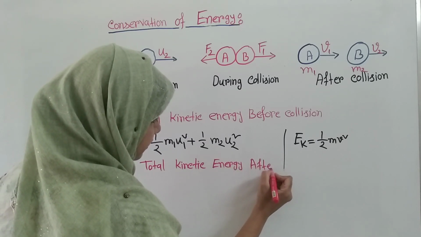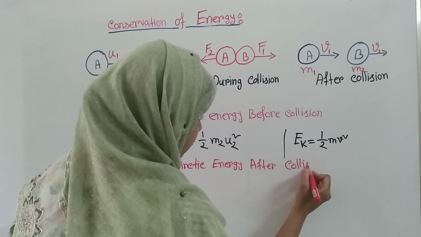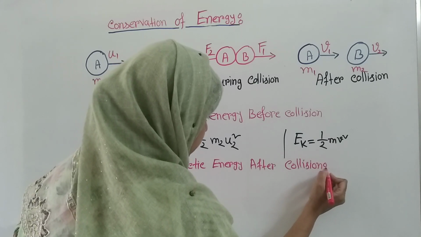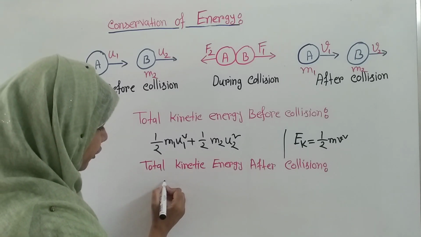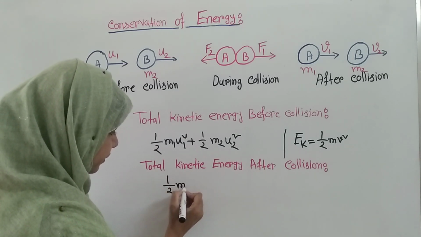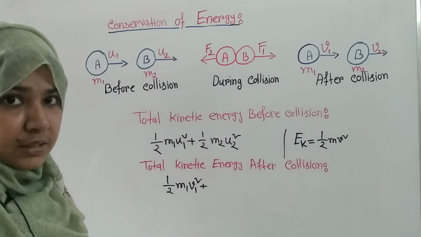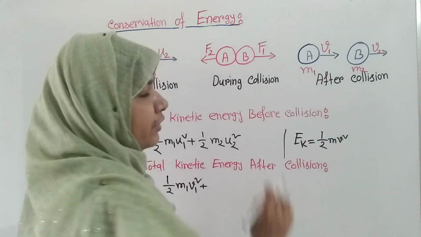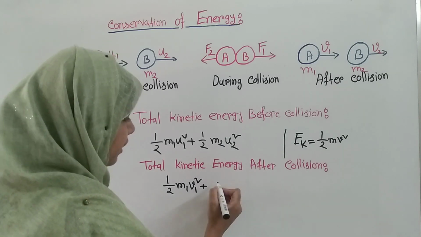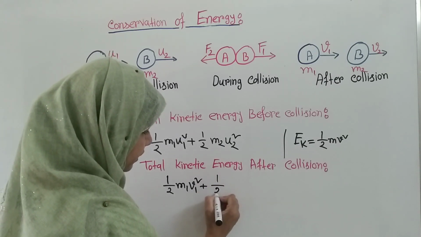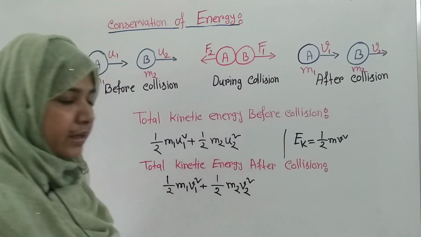Now, total kinetic energy after collision will be, for object A, half m1 v1 square, as after collision the velocity of object A becomes v1 and the velocity of object B becomes v2. So for object B we can write half m2 v2 square.